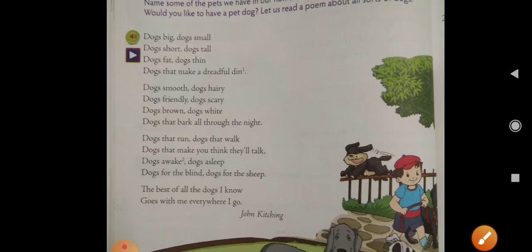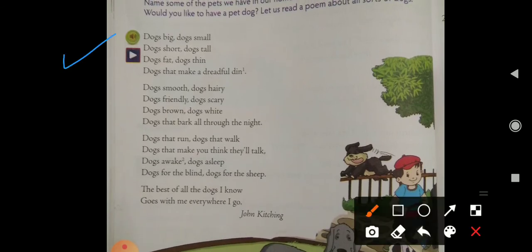Dogs big, dogs small, dogs short, dogs tall, dogs fat, dogs thin, dogs that make a dreadful din.